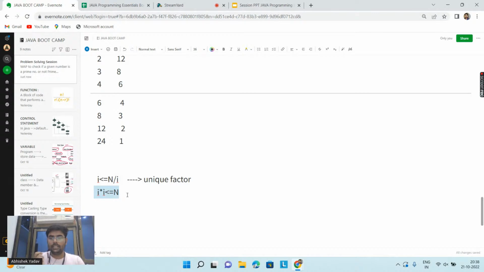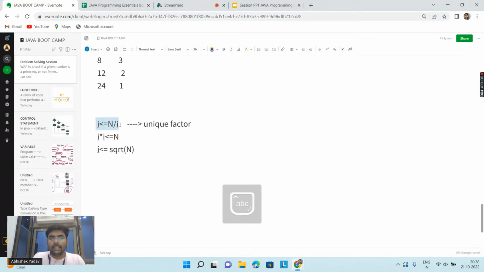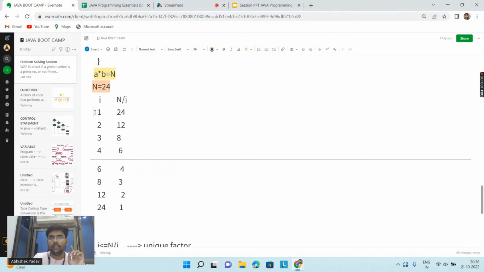Everyone is clear? Please write in the comment yes or no, this point is clear. So I can write i is less than or equal to square root of n. Yes or no, guys? Please write in the chat. This part is clear. I am writing i is less than or equal to n by i. Till this point I am getting unique factors.